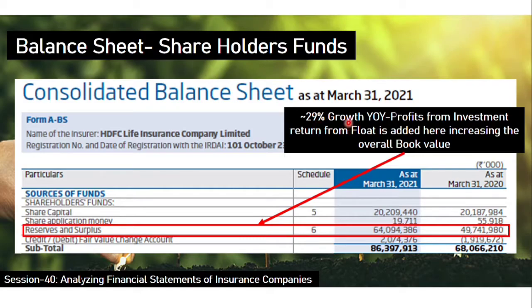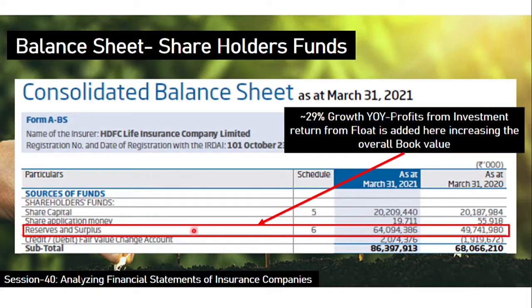If you see March 31st 2020 and March 31st 2021, the reserves and surplus have increased by 29% year on year, that is, 64,094 divided by 49,741, and that value multiplied by 100 will give you the year on year growth, which is nothing but 29% profit growth.